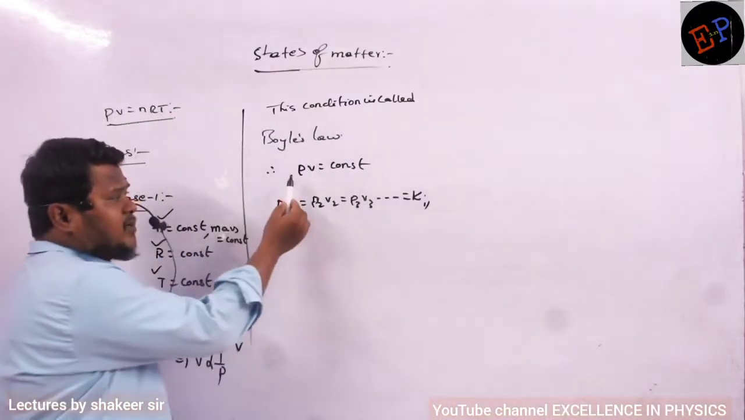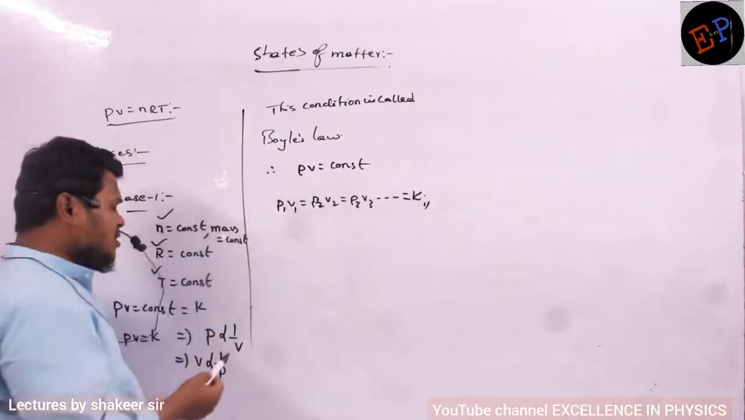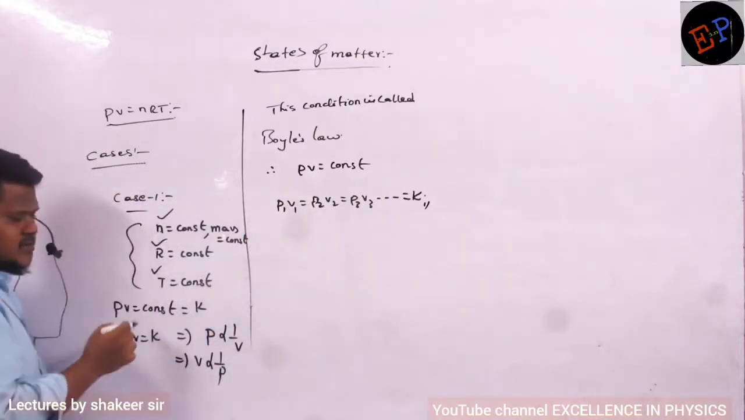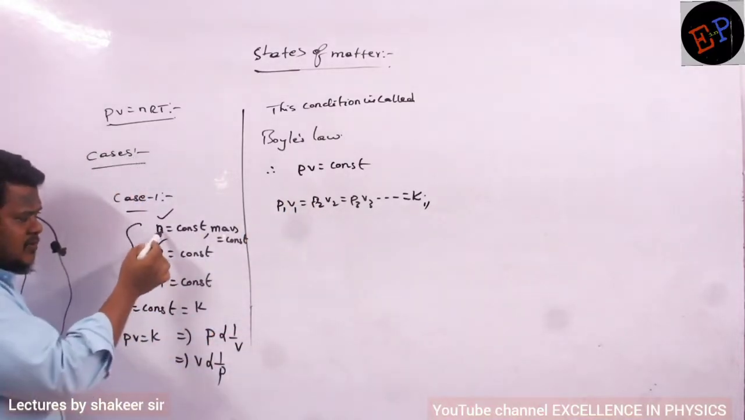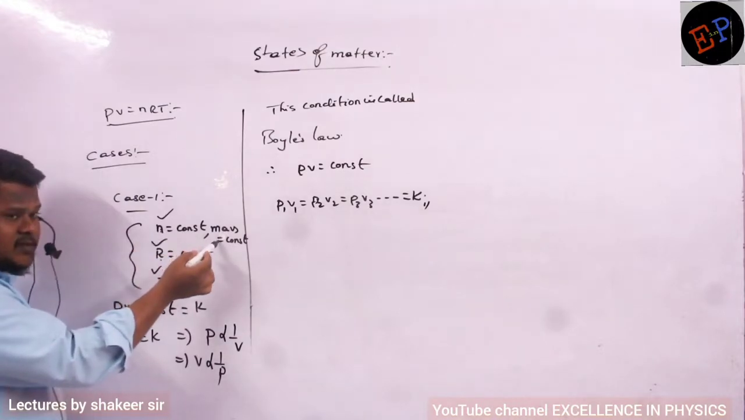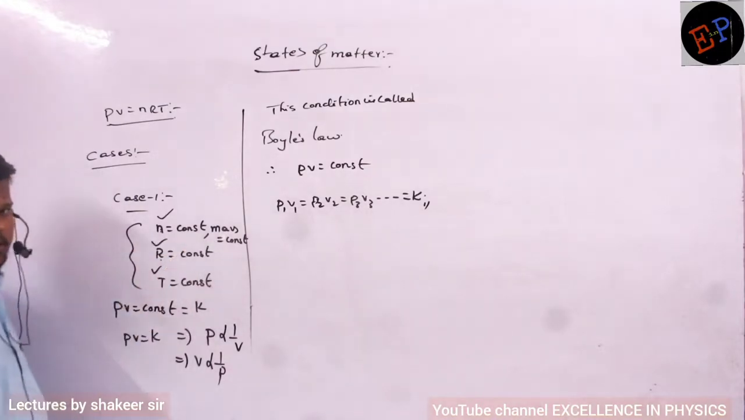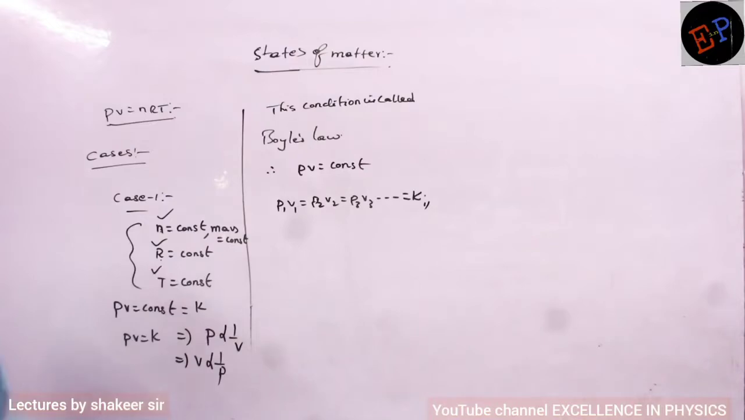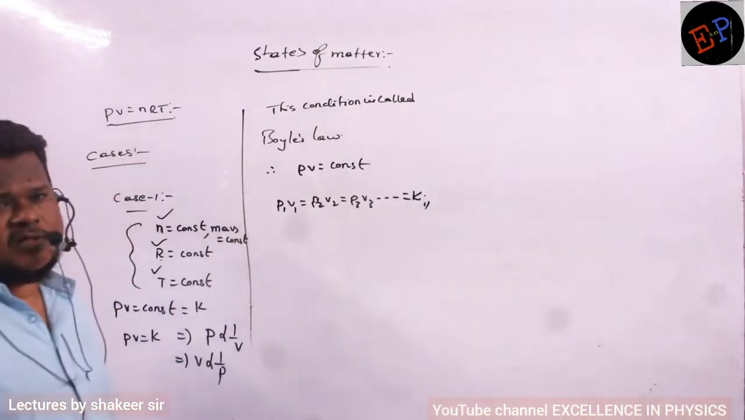So therefore, in Boyle's law, we write a relation between which one and which one? We write a relation between pressure and volume. And which are the constants here? R is a constant. Number of moles is a constant. So therefore, mass of the gas is also a constant. Temperature is also a constant, and this is definitely an isothermal process because temperature is not changing.